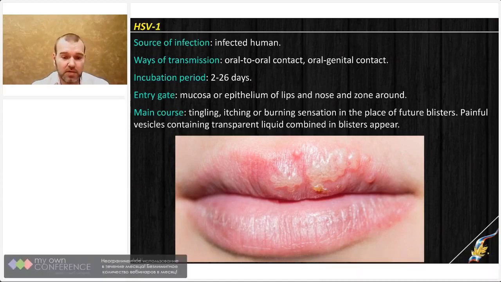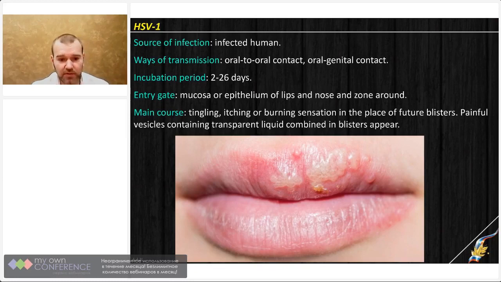In the same area, some elements, as you can see in the picture, will appear. They resemble vesicles, but every vesicle is broken into multiple cavities. We call it a blister. In common names, it is called cold blisters or fever blisters, because usually the first episode is combined with common fever, not very high, but still.